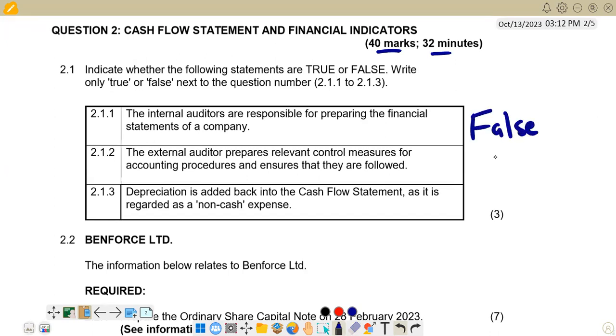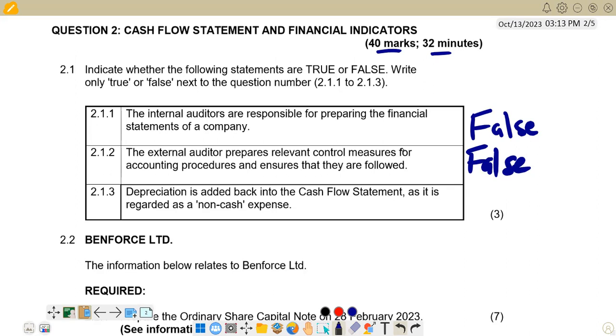Then we go to the next one. The external auditors prepare relevant control measures for accounting procedures and ensure that they are followed. We know that external auditors' main duty is to come to the business and provide an independent report on how the financial statements were prepared at a certain company. So external auditors are not responsible for preparing relevant control measures. That is the responsibility of internal auditors. So this one also becomes false. Then we go to the next one.